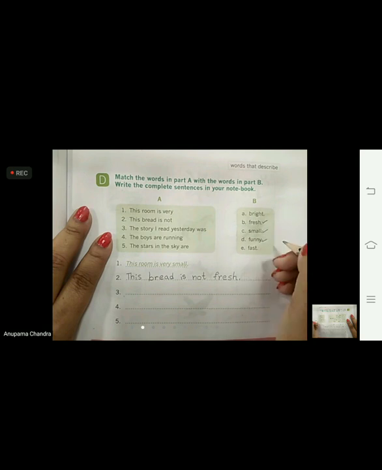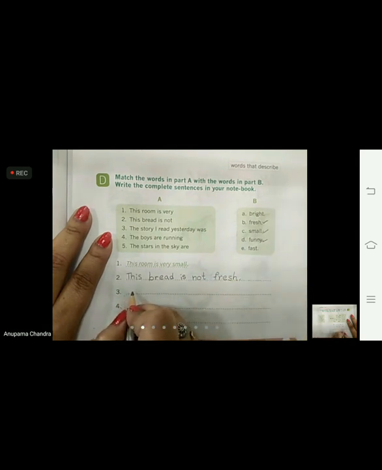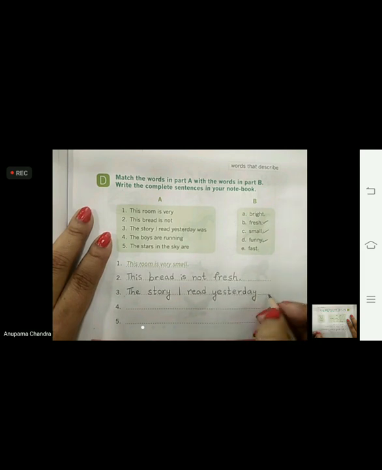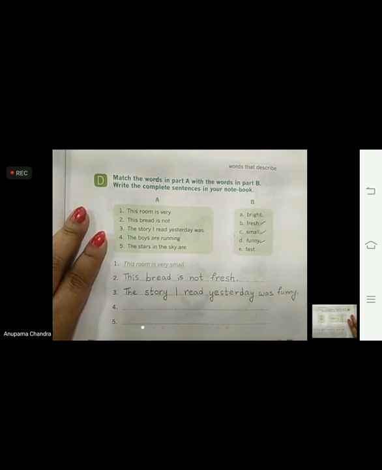Tick this one and write the sentence: the story I read yesterday was funny.